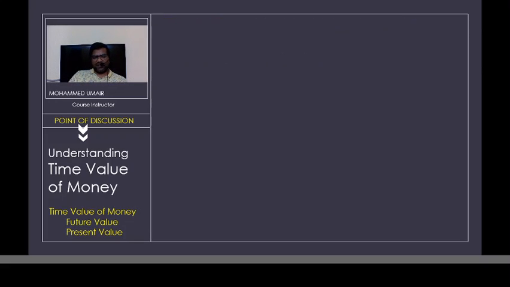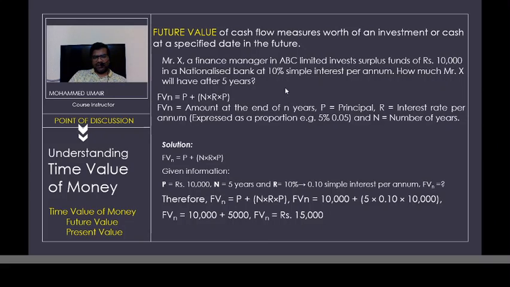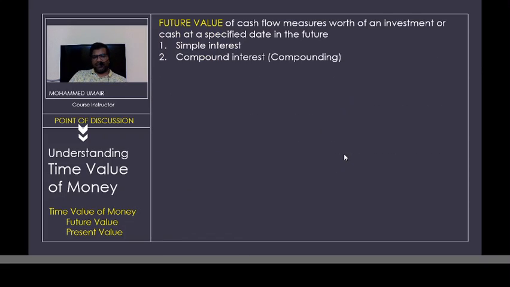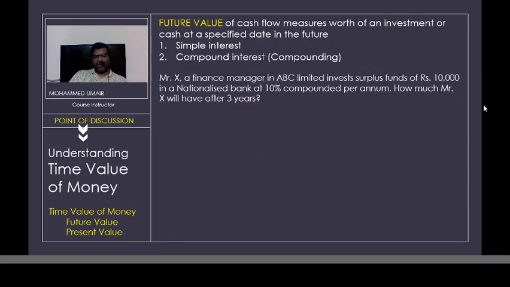In this example, we have invested 10,000 rupees on which we are getting an interest of 10%, right? This interest on 10,000 is called simple interest. But in case of compounding, also known as compound interest, you get interest plus interest on interest.